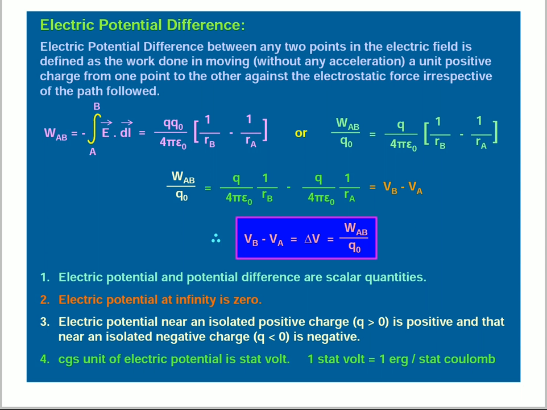Electric potential near an isolated positive charge, q greater than 0, is positive, and that near an isolated negative charge, q less than 0, is negative. The CGS unit of electric potential is statvolt. 1 statvolt is equal to 1 erg divided by statcoulomb.